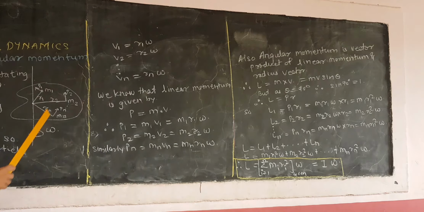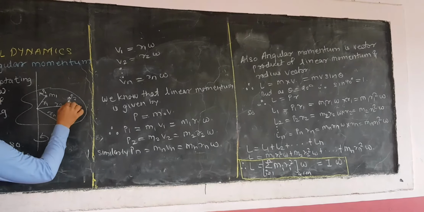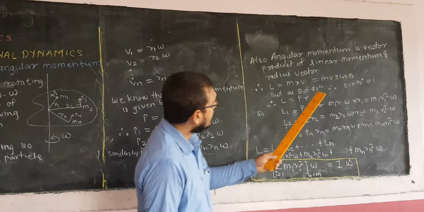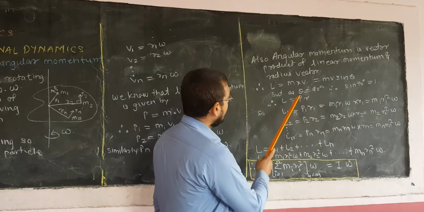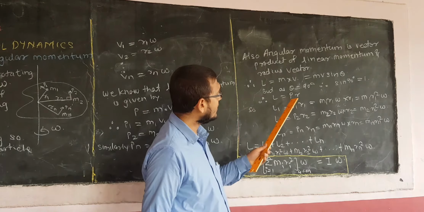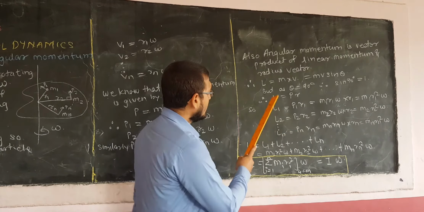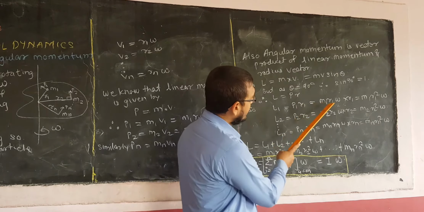But if we see here, the angle between the momentum and the radius is 90 degrees. We can see here, this is the radius and this is the momentum, so it is 90 degrees in each case. So I have taken theta equal to 90 degrees, and the value of sin 90 is 1. So we get L is equal to P into R. The magnitude of L is the product of linear momentum P and radius R. Similarly, for the first particle, L1 is equal to P1 into R1.